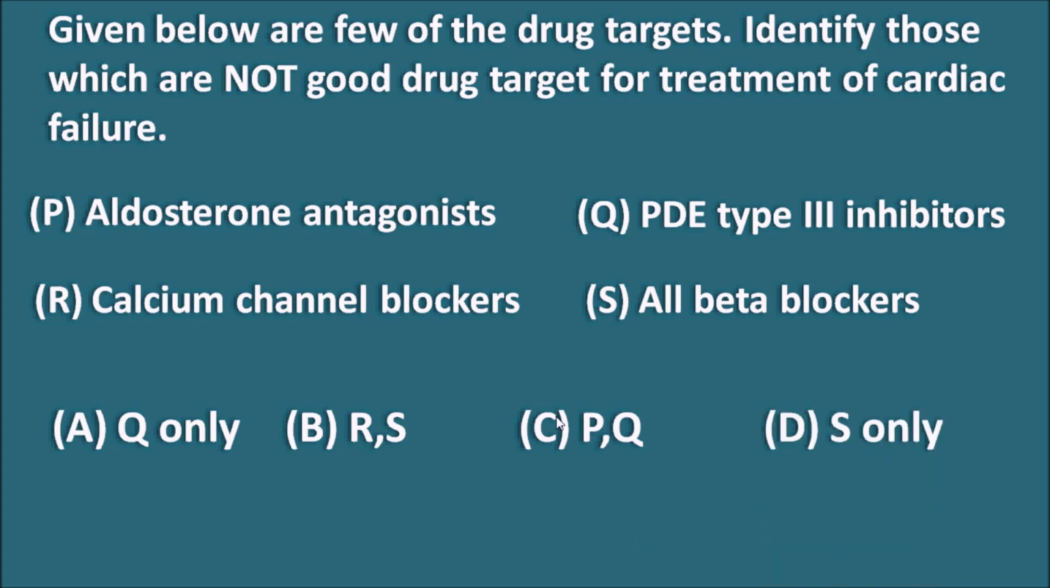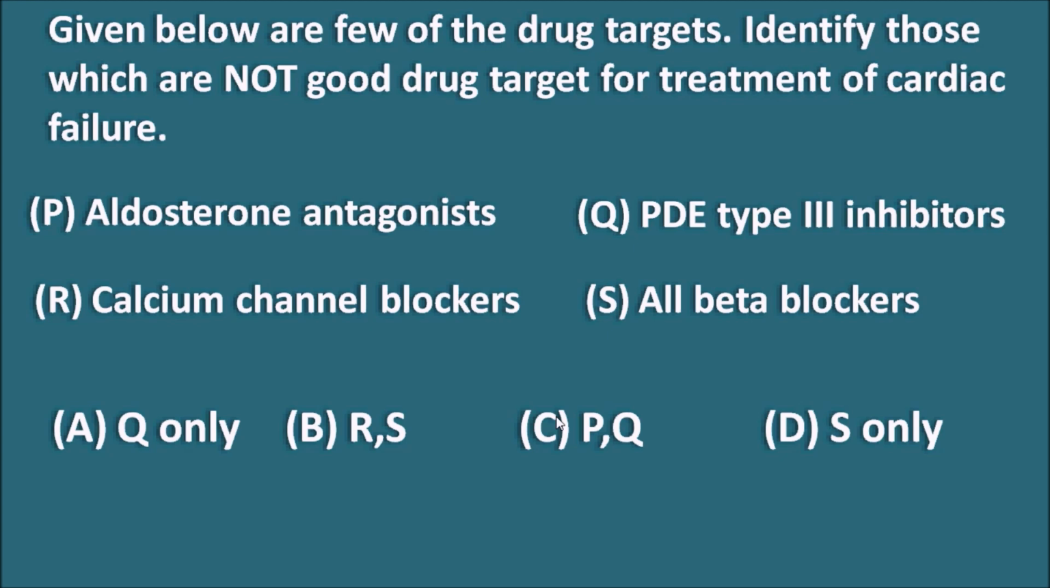In the treatment of heart failure, we can use different types of drugs, among which sympatholytics can be used, as well as vasodilators, diuretics, and inotropic agents. Now here, the first option, aldosterone antagonists. Spironolactone is an aldosterone antagonist which antagonizes the aldosterone, thereby reducing the sodium reabsorption within the body. Thereby, spironolactone can be used in the treatment of heart failure.